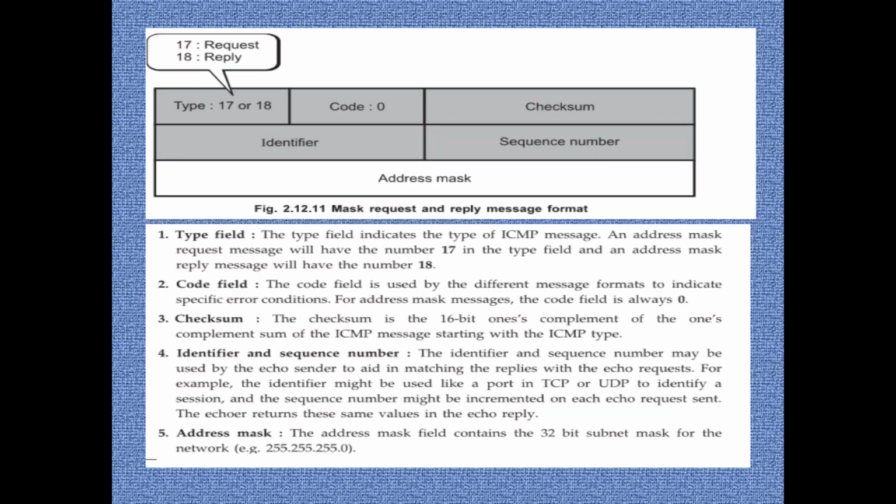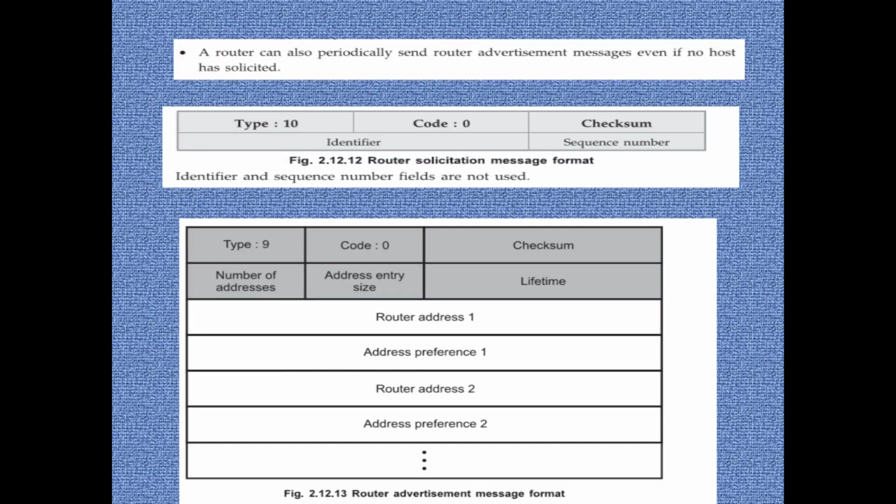And here is the frame format for the mask request reply message. It is of type 17 or 18, code 0, checksum along with identifier, sequence number and the address mask. And here is the frame format for router solicitation: type 10, code 0, checksum, identifier and the sequence number.